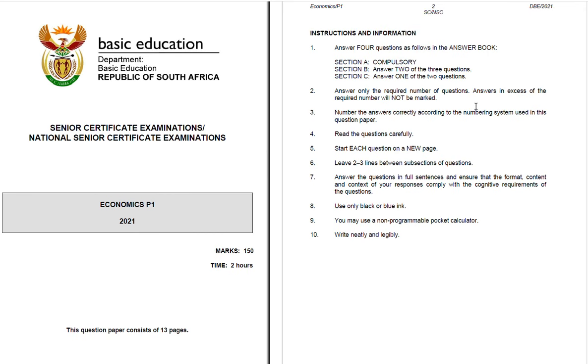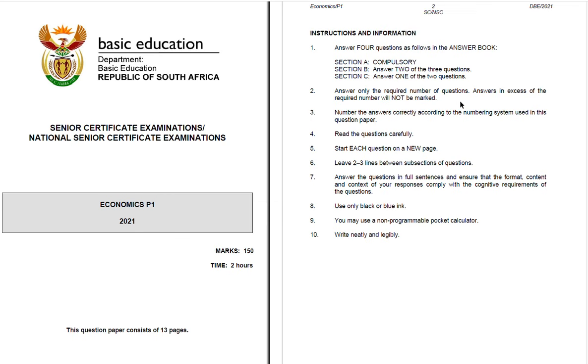When we look at number 2, it says answer only the required number of questions. Answers in excess of the required number will not be marked. So what does that mean? It means that you have to follow number 1, the instruction that you are provided in number 1. Answer only the required number of questions. Any excess will not be marked.